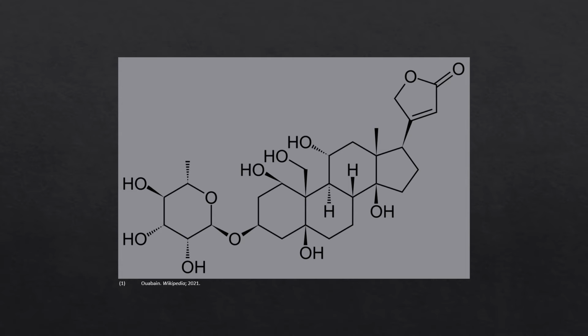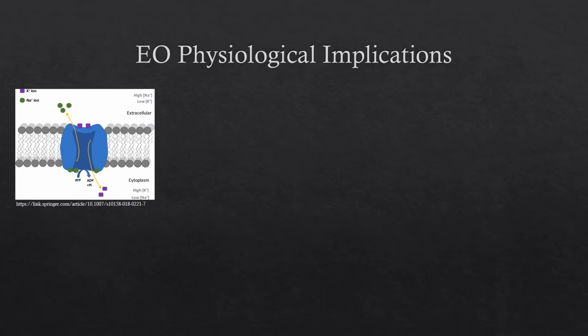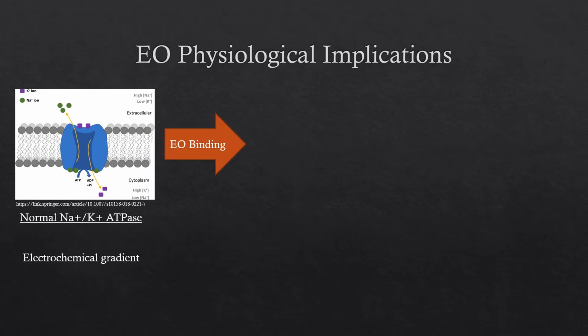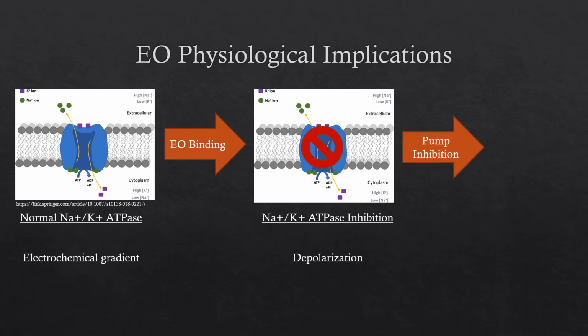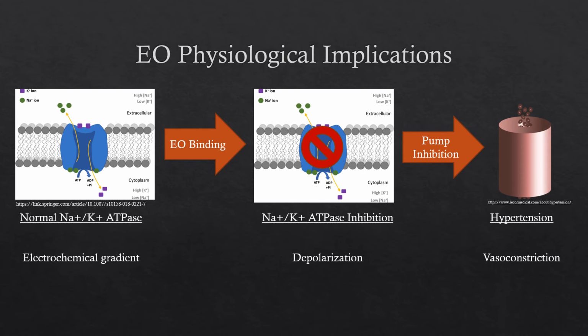Because this pump is found on virtually every cell throughout the body, inhibitors such as cardiac glycosides can cause major systemic physiological changes. The sodium-potassium pump works to maintain a normal electrochemical cellular gradient. When endogenous Ouabain binds to and inhibits the pump, the electrochemical gradient will be disrupted and the cell will depolarize. This depolarization leads to vascular smooth muscle contraction, which can result in hypertension.